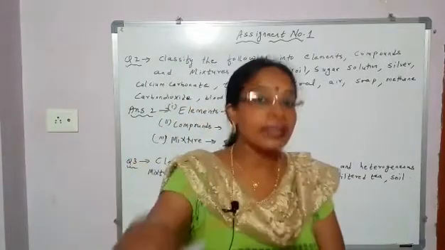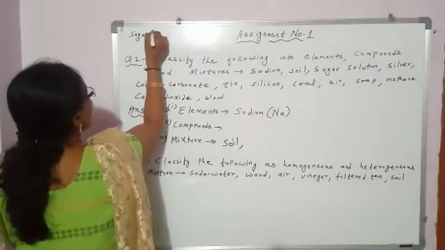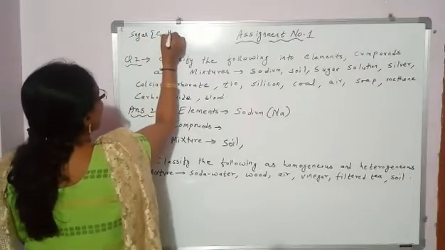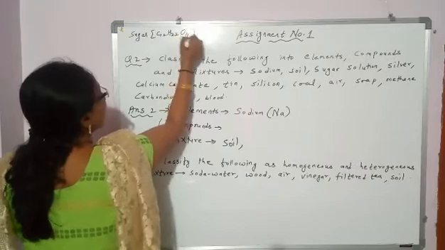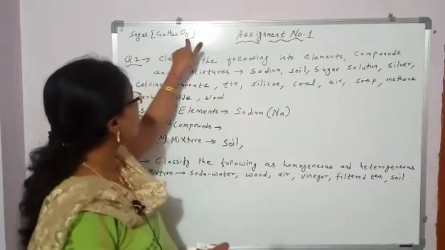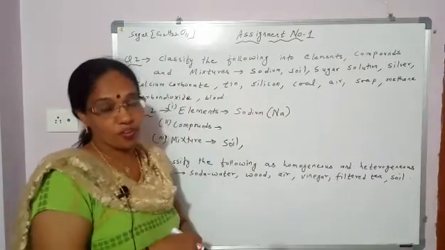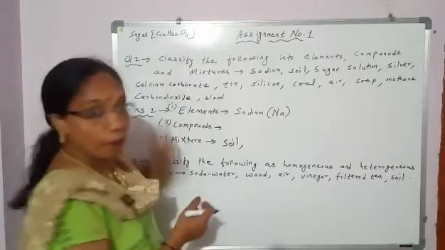Sugar is dissolved in water. And what is sugar? C12H22O11. So this is a compound made up of three elements: carbon, hydrogen, oxygen, combined together in fixed proportion by mass. So this is a compound.